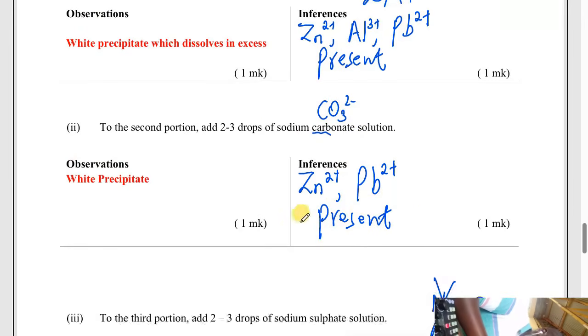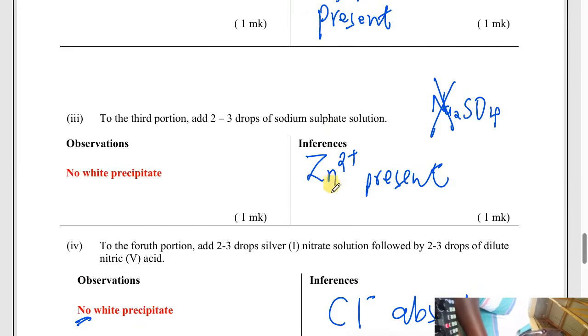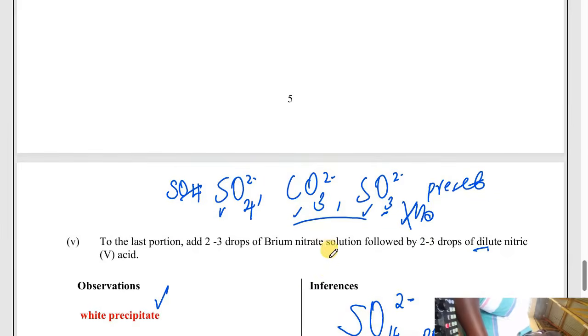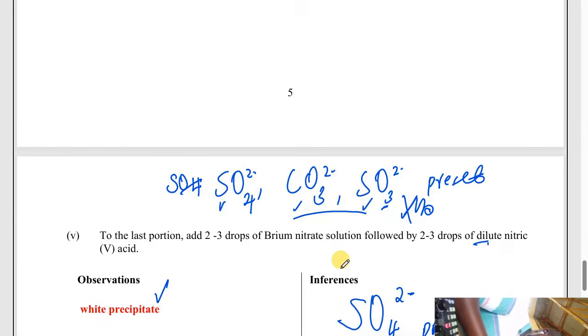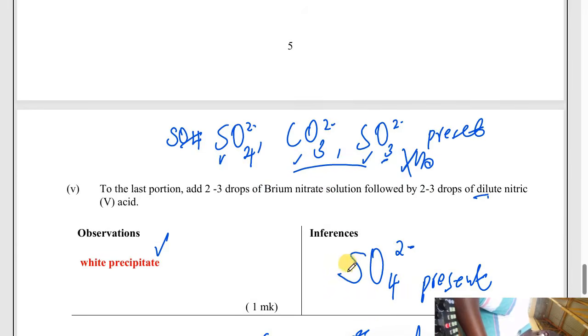To always remember, when you see sodium sulfate, you are dealing with inorganic analysis. Where you see bromine, you see acidified potassium permanganate, that one can be in both cases. But the one that differentiates is when you see bromine water. Then you burn the solid, and it burns with a blue, non-sooty flame, all those. Those are the things which show you that you are dealing with organic analysis.